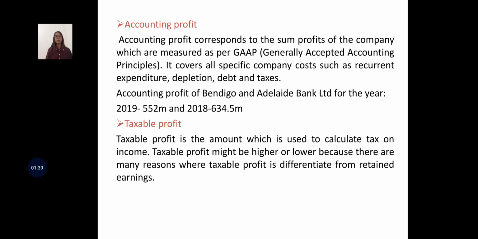Now the taxable profit. Taxable profit is the amount which is used to calculate tax on income. Taxable profit might be higher or lower because there are many reasons where taxable profit is differentiated from the retained earning.